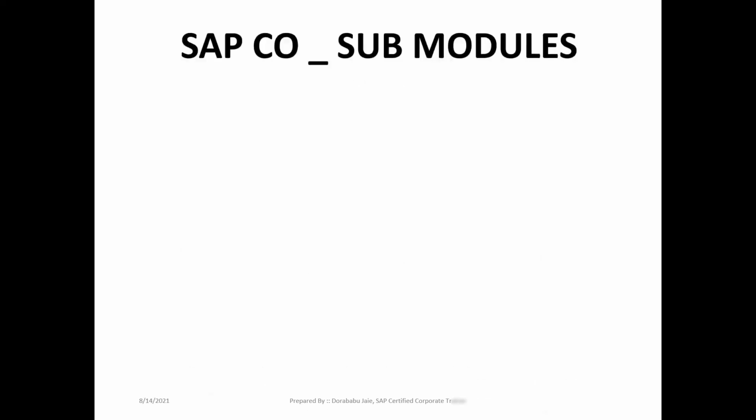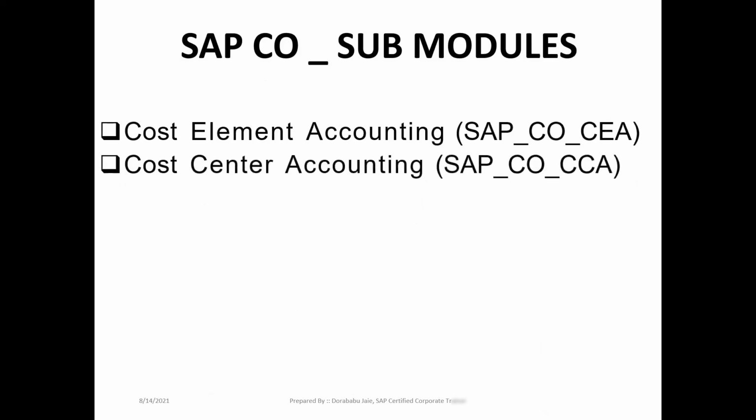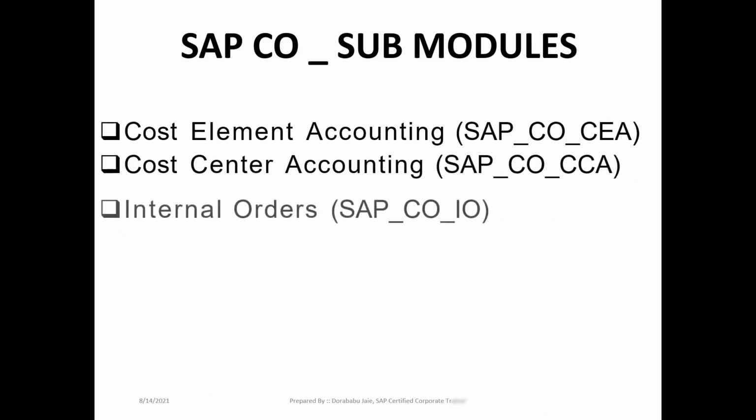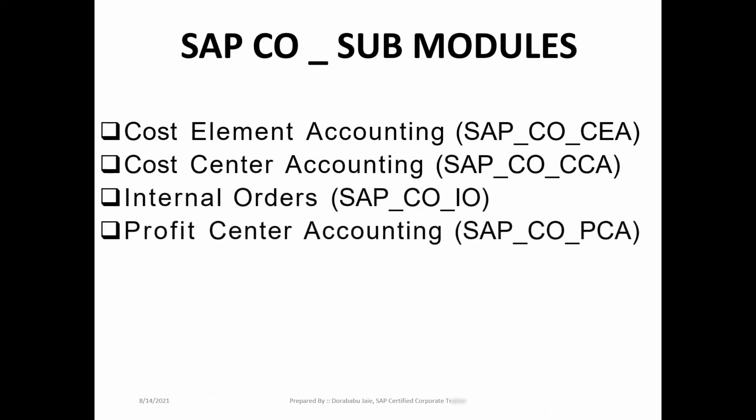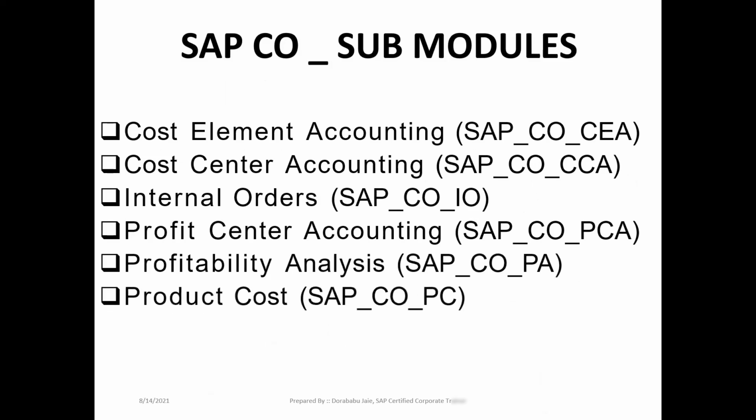In case I want to get SAP CO reports, that is internal reports, what do we have to do? We need to concentrate on the SAP CO submodules. In SAP CO, we have a total of 6 submodules. First is cost element accounting, then cost center accounting, internal orders, profit center accounting, profitability analysis, and product cost. We need to concentrate on all these areas, then only will we get SAP CO reports.